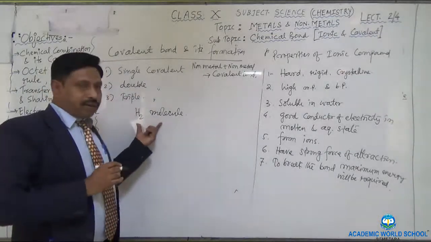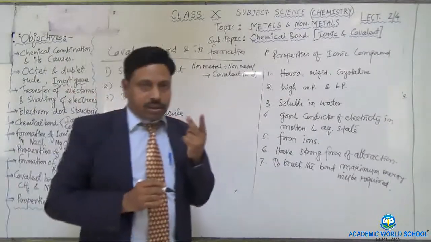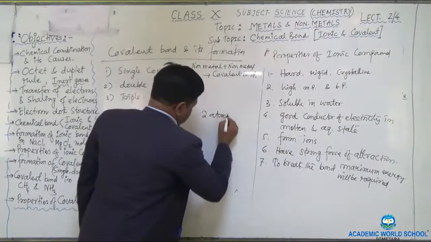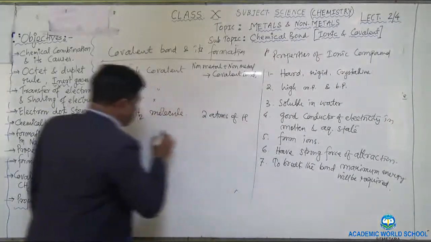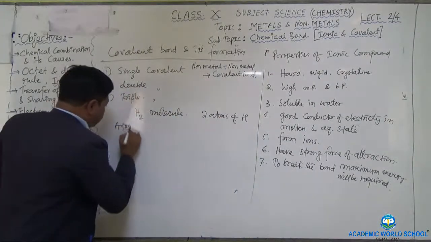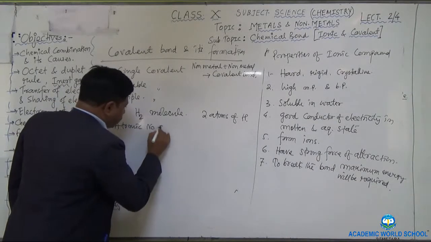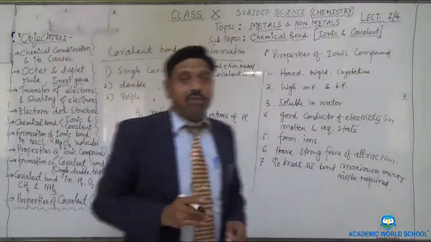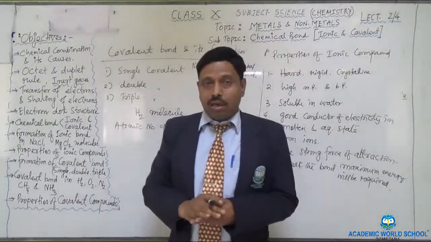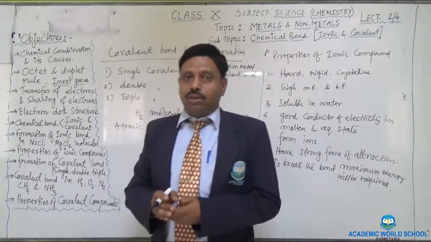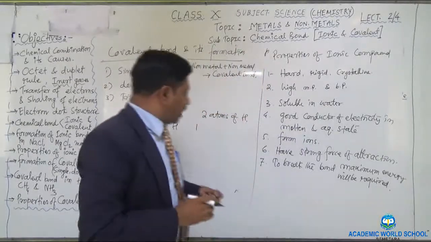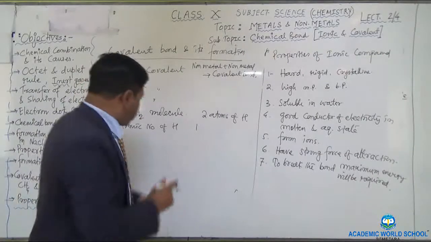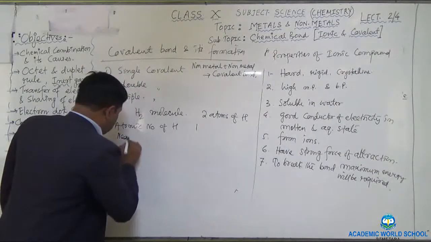First of all, you take the hydrogen molecule. One hydrogen molecule consists of the two atoms of the hydrogen. The atomic number of hydrogen is 1, and the nearest inert gas close to hydrogen is helium, whose atomic number is 2. It means hydrogen needs one more electron to have the duplet.